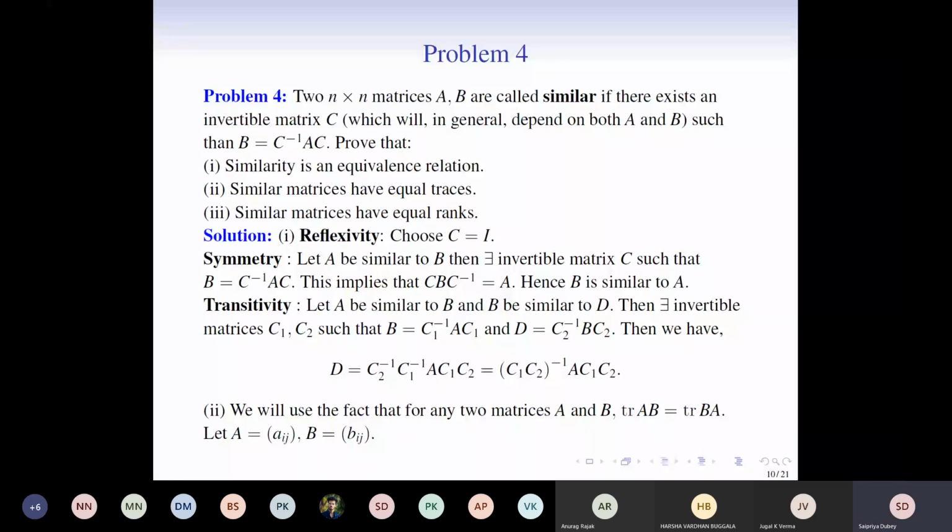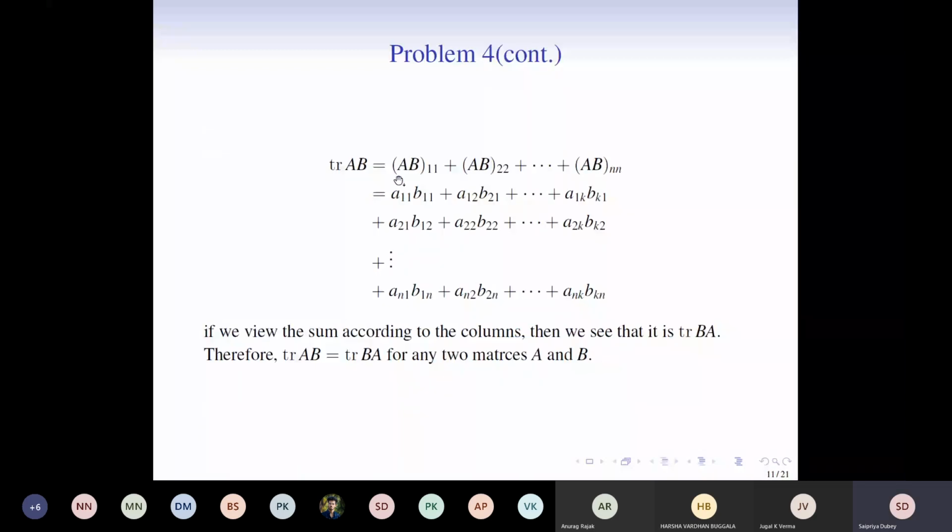Trace of AB can be given by AB11 plus AB22, and so on till ABNN, where ABII represents the ith diagonal entry of the matrix AB. That's what we need to consider. What is trace? Trace is the sum of all the diagonal entries of a matrix. Here we are calculating trace of AB, therefore we'll look at the sum of all the diagonal entries of the